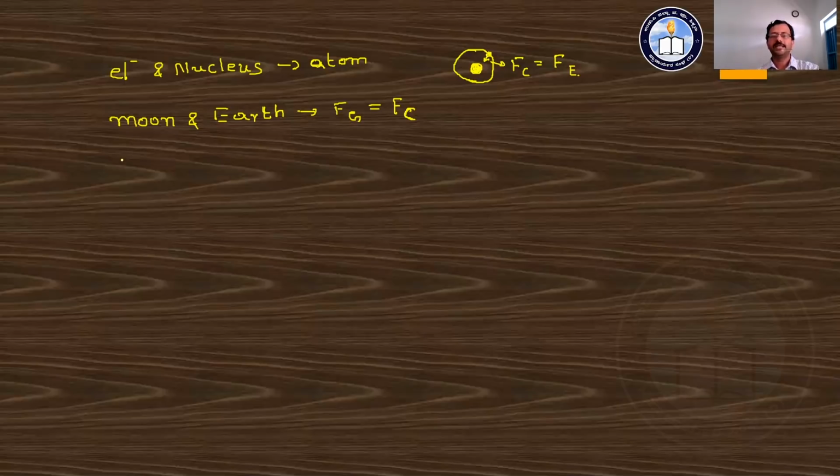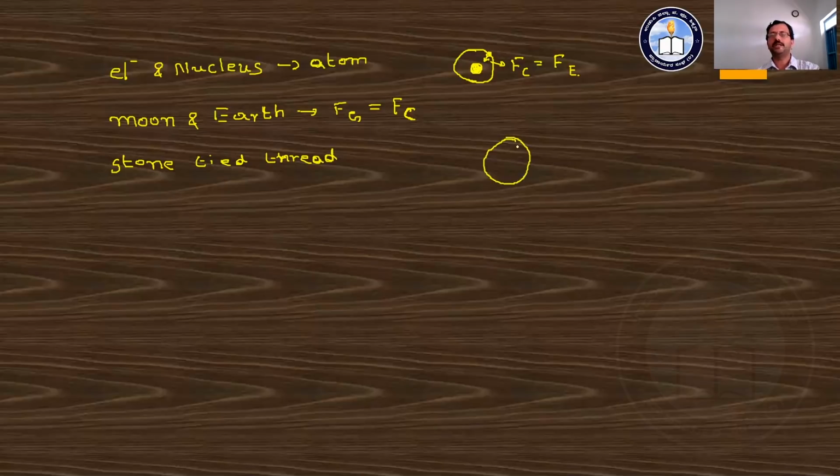In another case, there is a stone that is tied with the help of a thread, and it is rotated in a circular path.